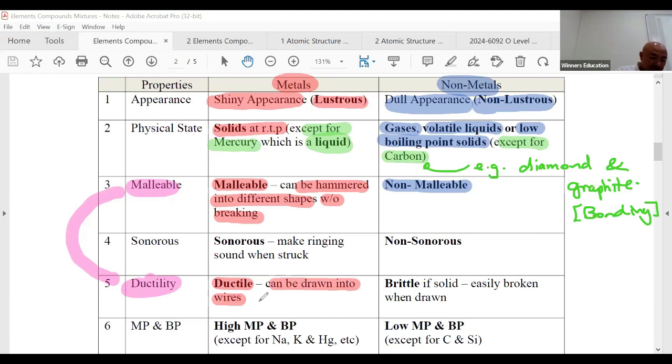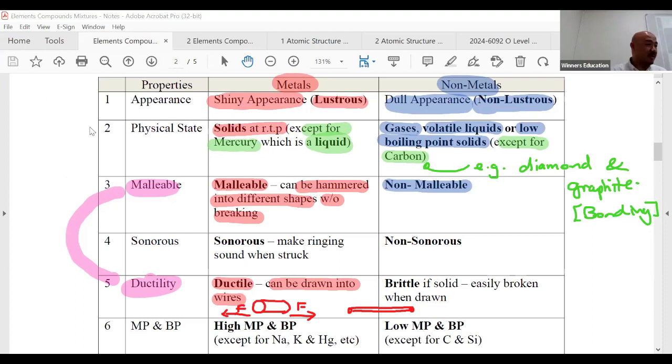So for example, if you have a metal rod of this diameter and I pull it, the force is here, and later it becomes a very thin and longer wire. That is, it can be drawn into wires. That is the meaning of ductile. This is an English word in the dictionary, not a technical keyword. Okay, sort this out first.